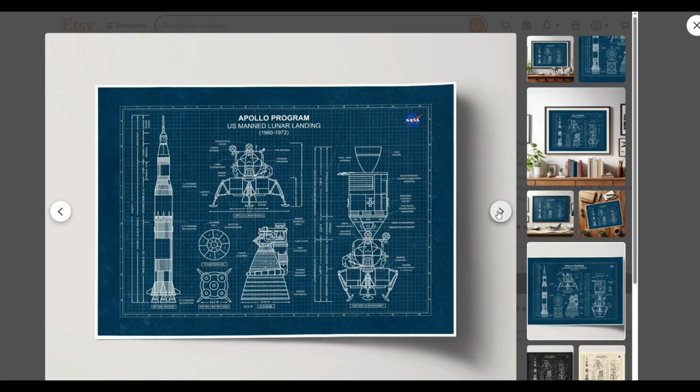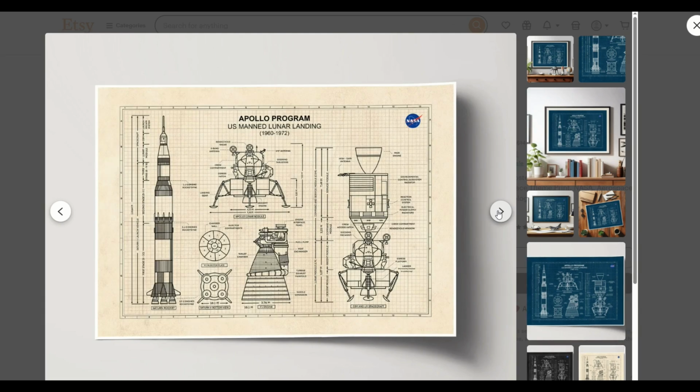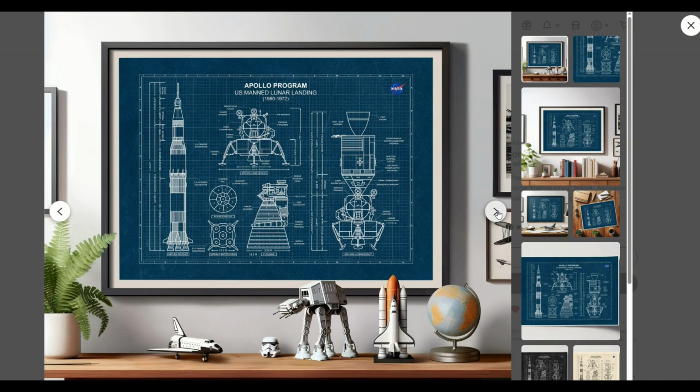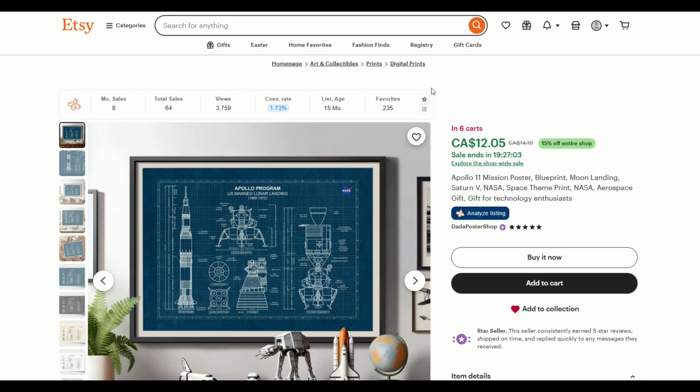You could have different graphs, different colors. You can have them distressed. There's all sorts of different ways that you can make beautiful downloads or actual prints for sale on Etsy. This is in 6 carts. This person's doing something right. 15-month listing, and we've got 64 sales at $12 for a digital download. That's a nice chunk of change for an instant download.